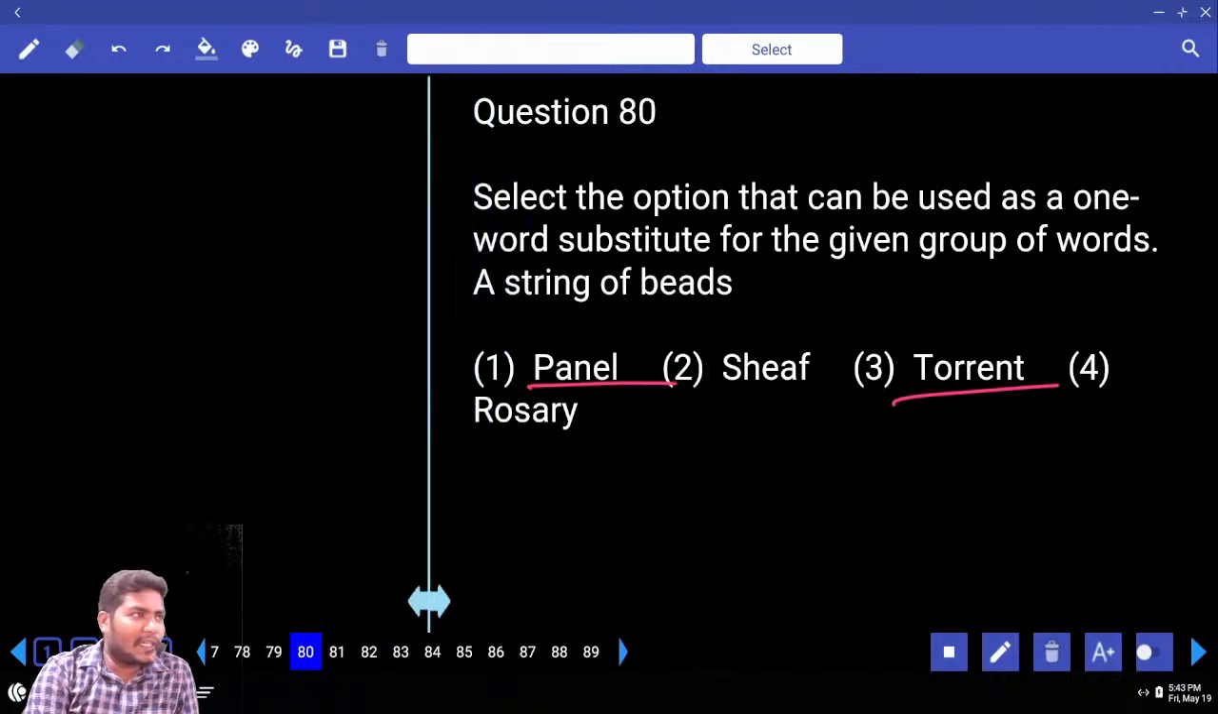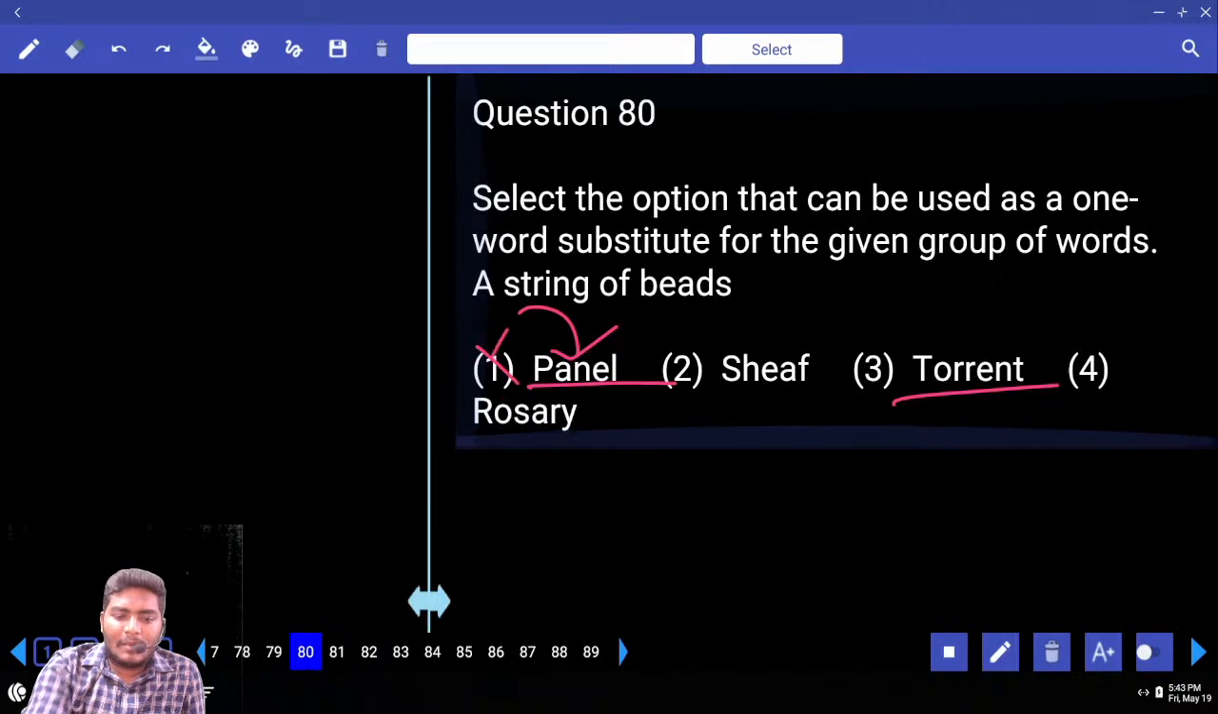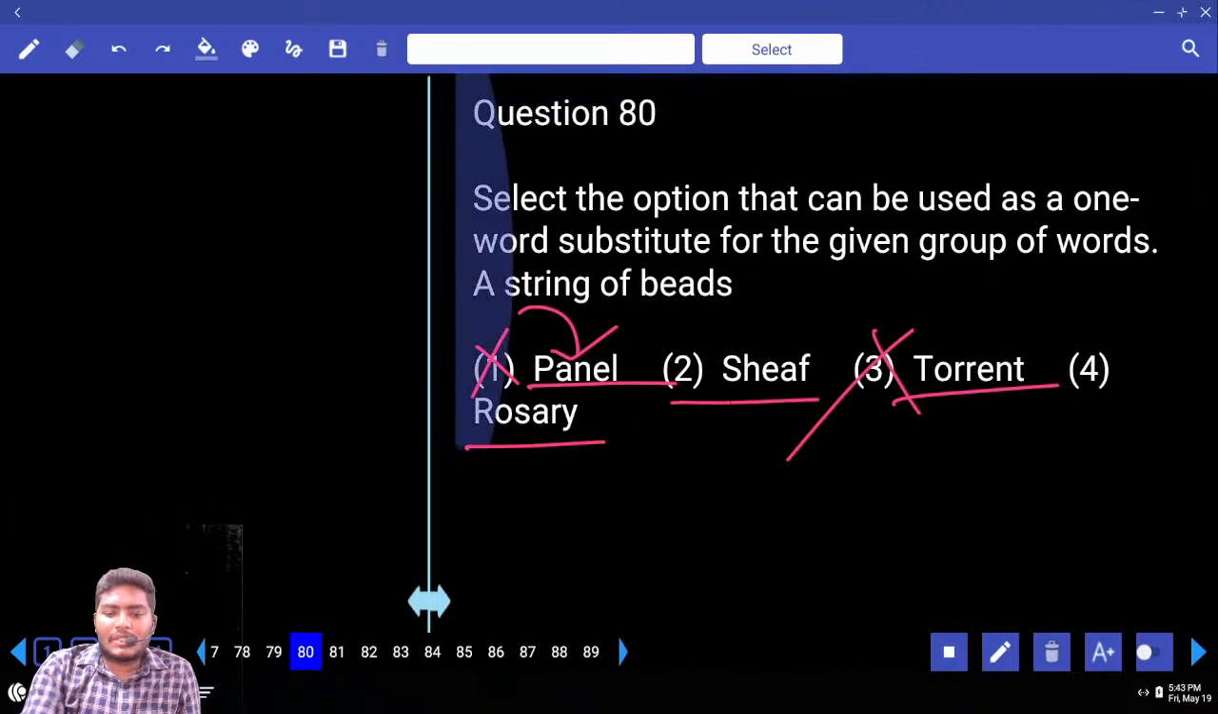Next, do you know this word? What is that word? Panel. Okay, thank God you have the ability to speak. What do you mean by panel? Panel of members. Do you know that? Panel of members. A group of members is nothing but a panel. It is not a group of strings. Eliminate 1, eliminate 3. Rosary or sheaf?